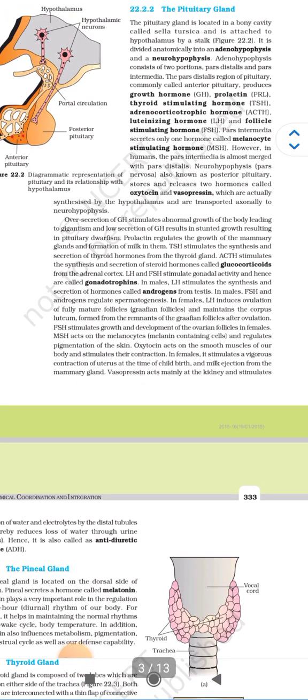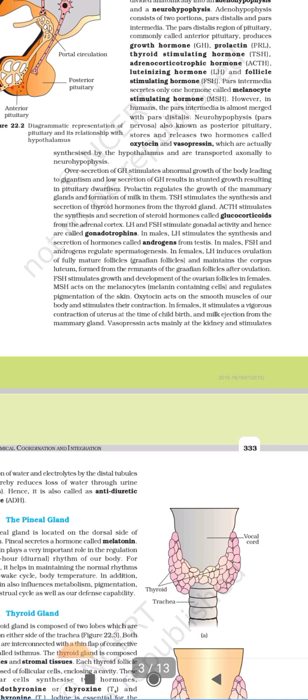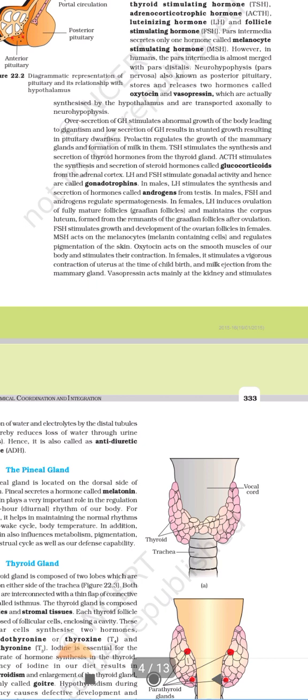And TSH, that is thyroid stimulating hormone, stimulates the synthesis and secretion of thyroid hormone from the thyroid gland. ACTH, adrenocorticotropic hormone, stimulates the synthesis and secretion of steroid hormones called glucocorticoids from the adrenal cortex. LH and FSH stimulate gonadal activity and hence are called gonadotrophins.